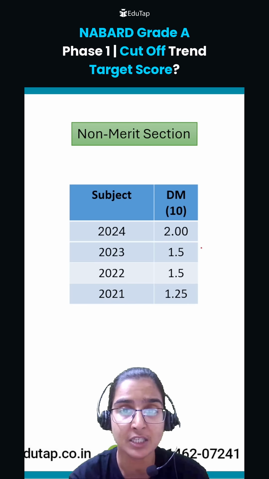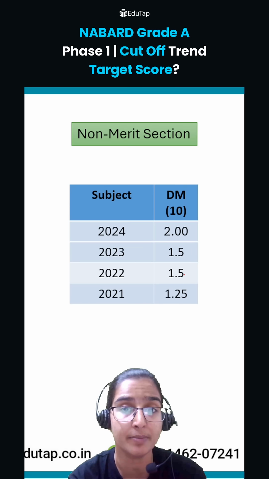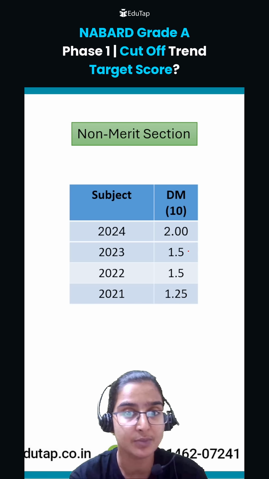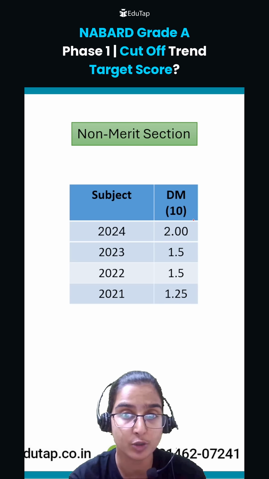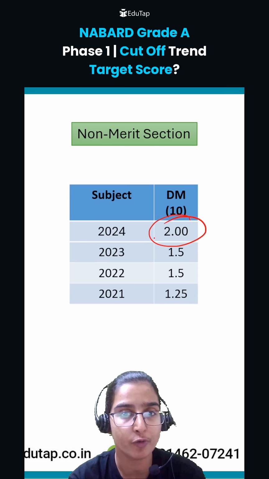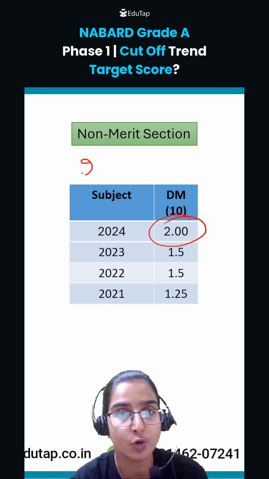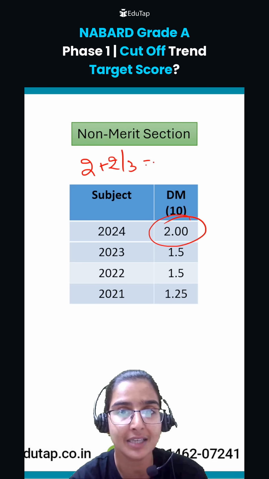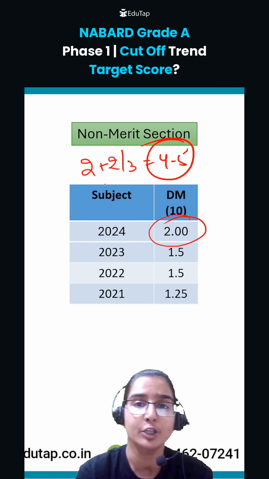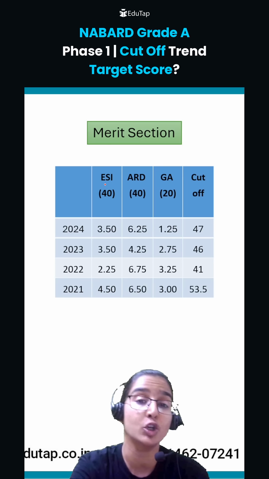Now coming to the next part, that is, decision making. In decision making, the cutoff earlier has been around 1.25 to 1.5 marks only, but in 2024 the cutoff was 2 marks, so your target score should be around 2 plus 2 to 3, that is, around 4 to 5 marks, right? So these were the components as far as the non-merit section is concerned.